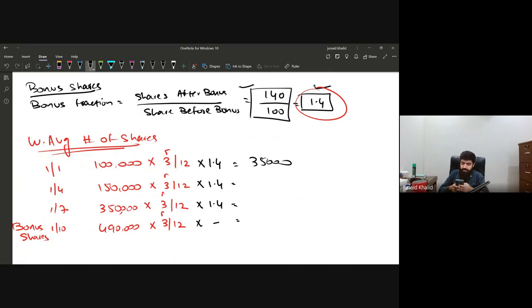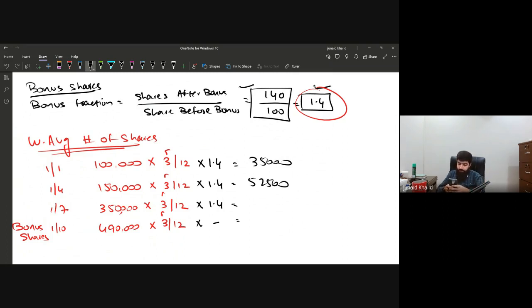Then 150,000 multiplied by 3 divided by 12 multiplied by 1.4, this will make 52,500. And then 350,000 multiplied by 3 divided by 12 is 87,500, multiplied by 1.4. So this will make 122,500.